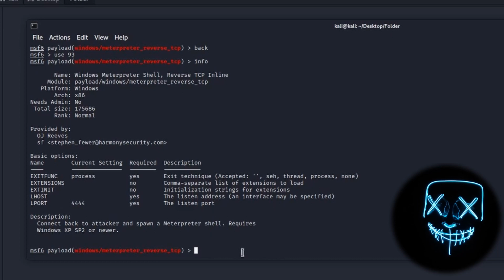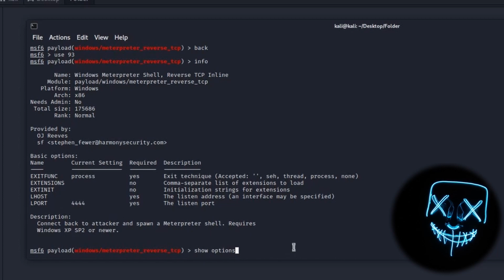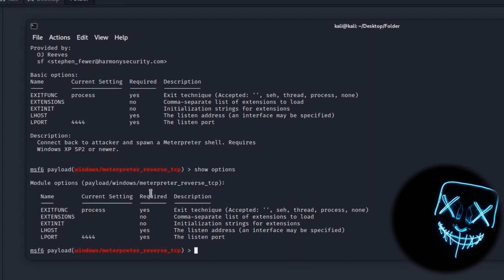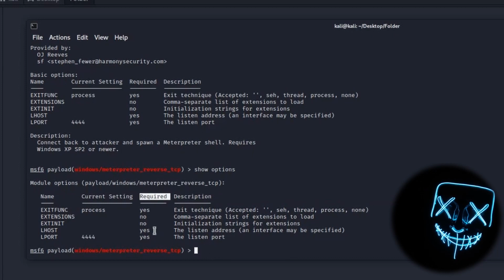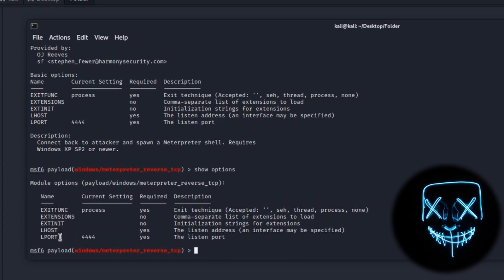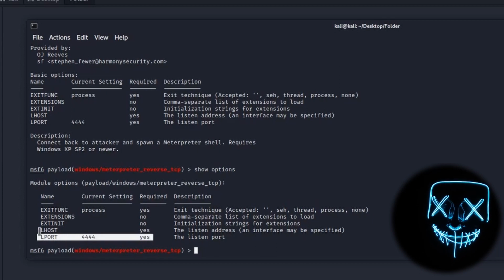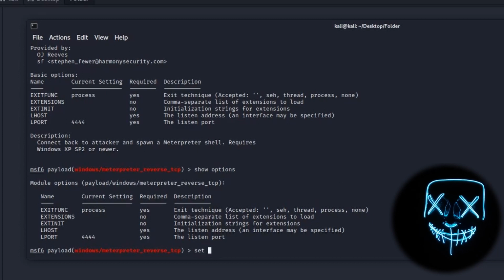Now let's type show options to know what options this module needs to work on the target's machine. We will see now that it needs LHOST, which is the listen IP address, your Kali machine IP address, and it needs also a port number. The default port number is okay, but we have now to set the LHOST by typing set LHOST and then your IP address.